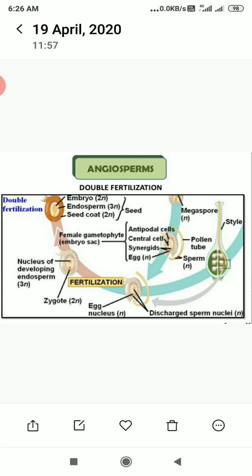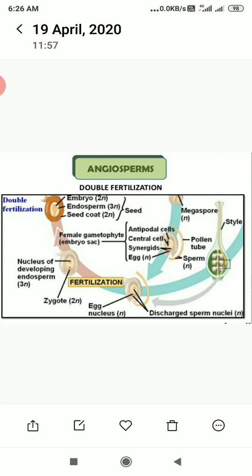One of the male gametes fuses with the egg to form a zygote. This process is called syngamy, while the other male gamete fuses with the diploid secondary nucleus to produce the triploid primary endosperm nucleus (PEN). This process is called triple fusion. Because of the involvement of two fusions, this event is termed double fertilization, an event unique to angiosperms.